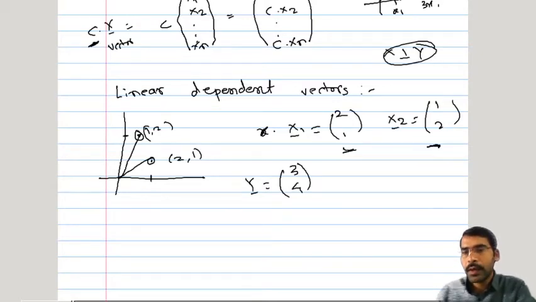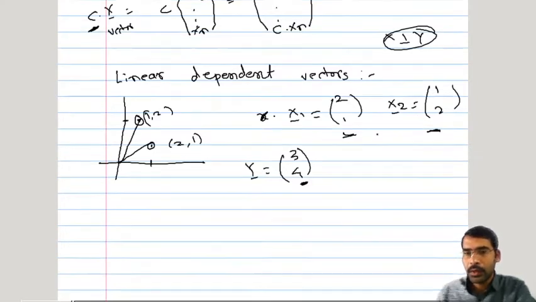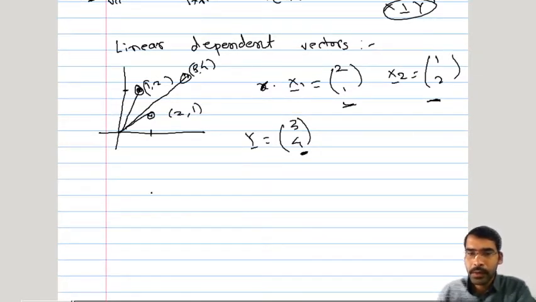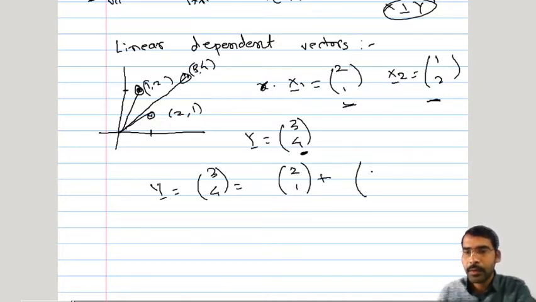Now if these two vectors are given, can we get this particular vector by some linear combination of these two vectors? Suppose I want to reach this particular location 3, 4, say somewhere here. What I have been taught is what is 2, 1 and what is 1, 2. How to reach this location and how to reach that location, only that I have been taught. And now I have to move to 3, 4. So for that, y bar equal to 3, 4 will be considered to be some linear combination of these two vectors with coefficients c1, c2.